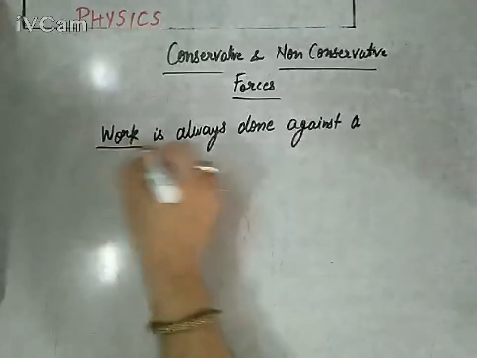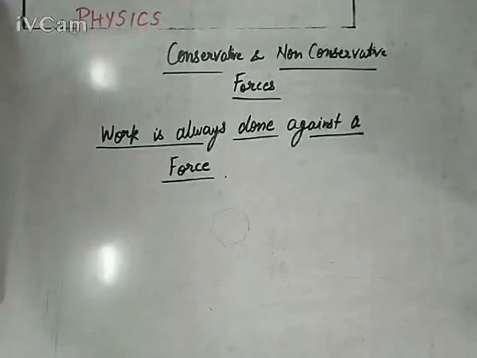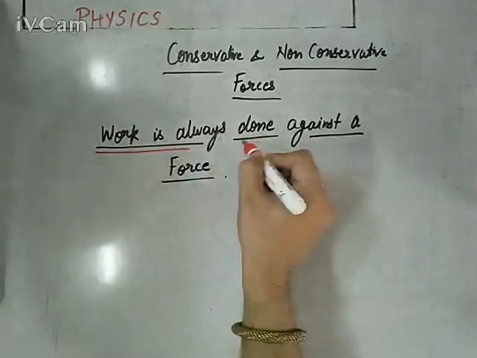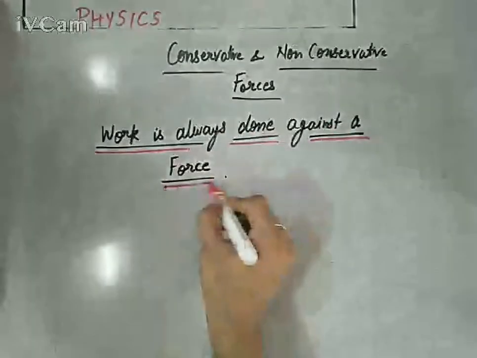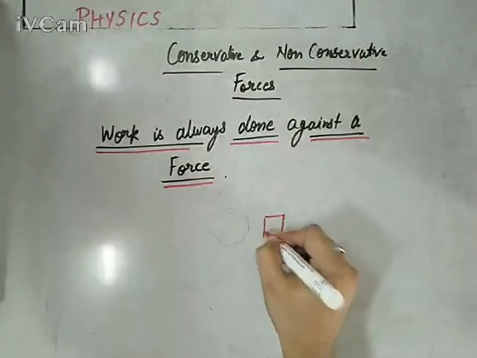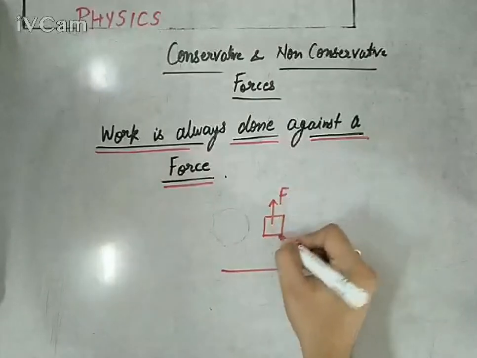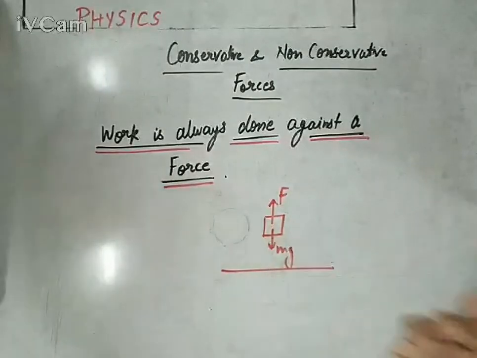And here comes the situation. Obviously, if you want to apply a force on a body, it means definitely there is something which is opposing the phenomena. Let me explain with the help of an example, so it would be much easier to understand. If you are lifting a body from earth's surface, you have to apply a force greater than its weight, definitely.